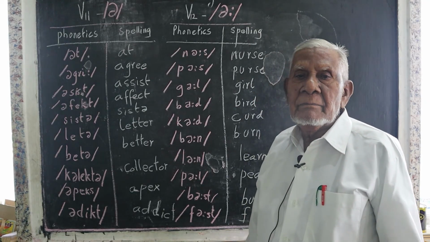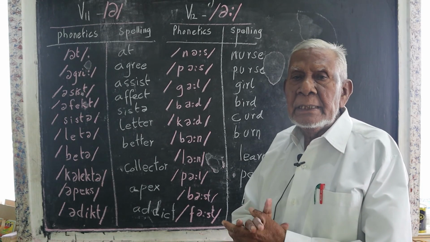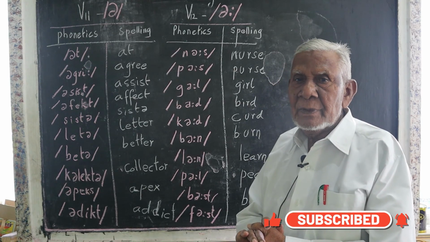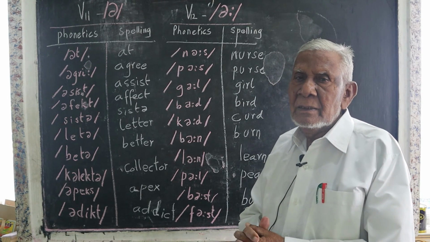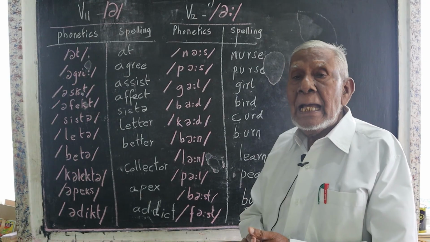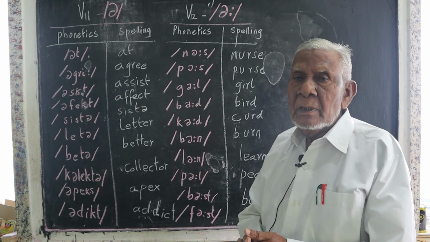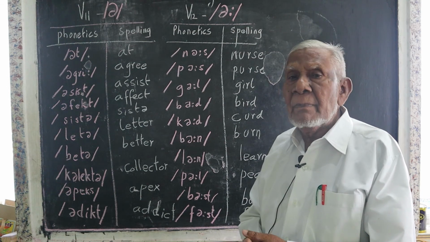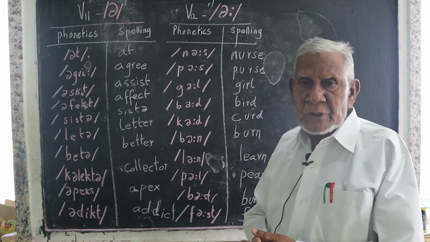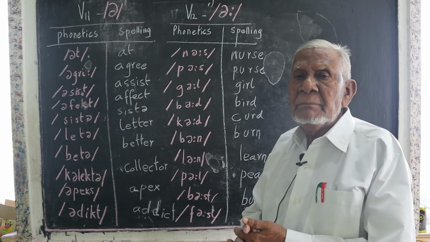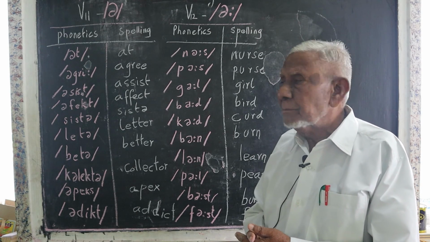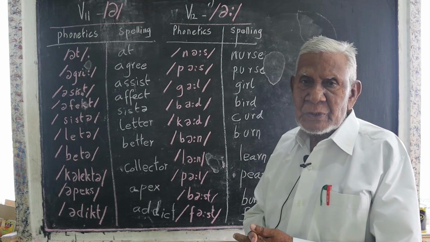The 11th vowel, V11, is A. At. A-T, at. The bird is at the branch. Agree. A-G-R-E-E. I agree your plan. Assist. The people assist them. Assist means help.